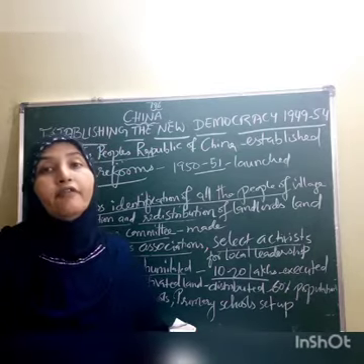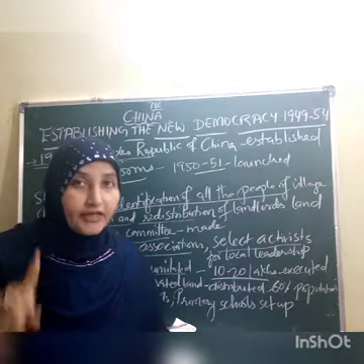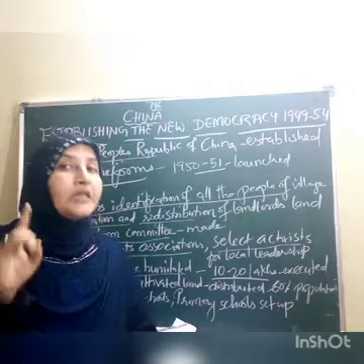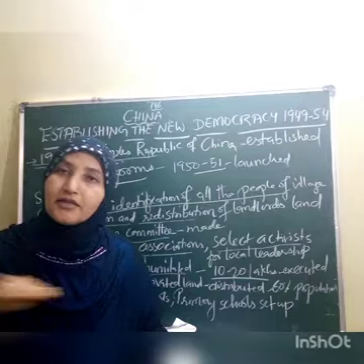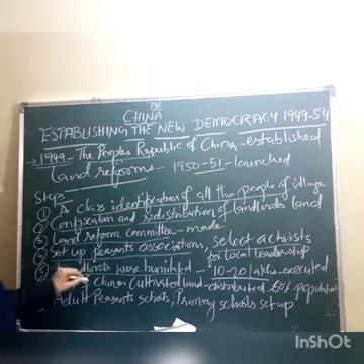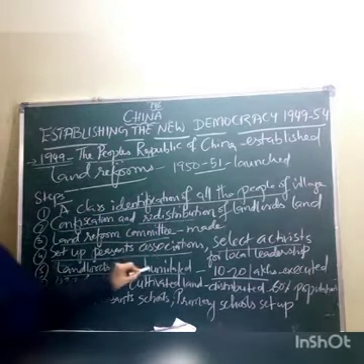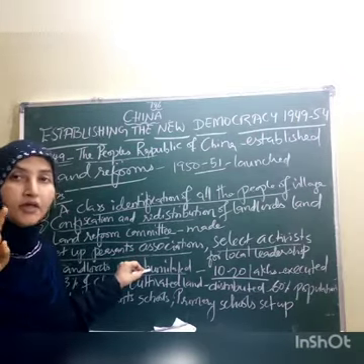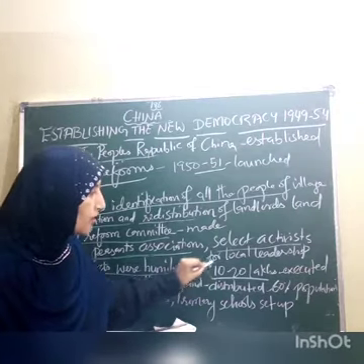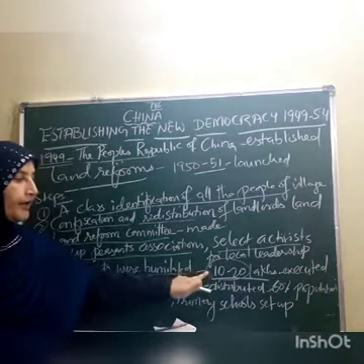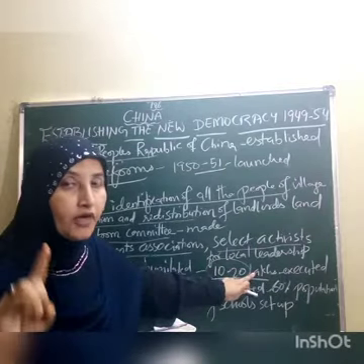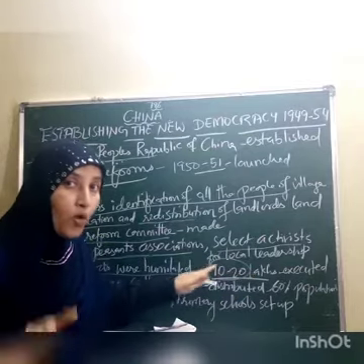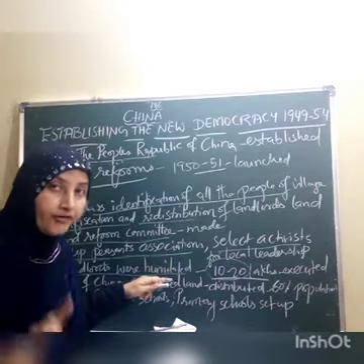So wherever the landlords objected to giving the lands to the government or to the peasant association, these landlords were executed. These landlords were killed. So that is the only point, children. Landlords were humiliated, and when landlords were not ready to hand over their lands to the government, those landlords were killed. Here 10 to 20 lakhs of landlords were executed. Executed means killed because they opposed the government decision of land reforms.